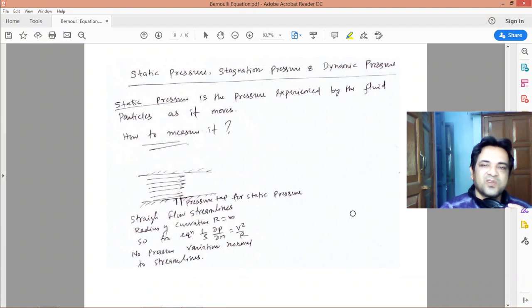So if we move along with the fluid particles, then the pressure experienced will be the static pressure. So how to measure this? Already from the momentum equation along the normal direction I have explained. If it's a pipe flow, then the streamlines are straight lines. In case of a straight line, radius of curvature is infinite, so there is no pressure variation along the normal direction. So we make a small hole for the pressure tap and attach a manometer, and that will give you the static pressure.